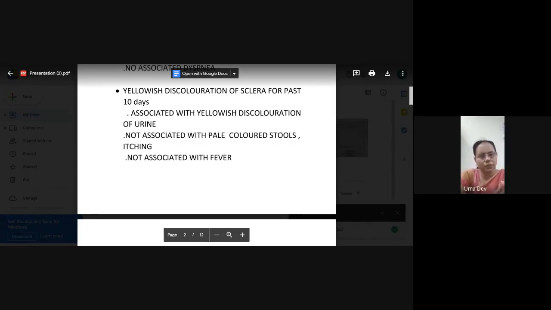Now, suppose it is a hemolytic jaundice, what is the history you are going to get? There could be some drug. Very good. So there will be a history of drug intake followed by this. Will it be in an older age or a younger age? Sickle cell anemia, thalassemia, all these hereditary disorders will be in the younger age. So this is a 40-year-old male, so it will obviously be in a younger age group.